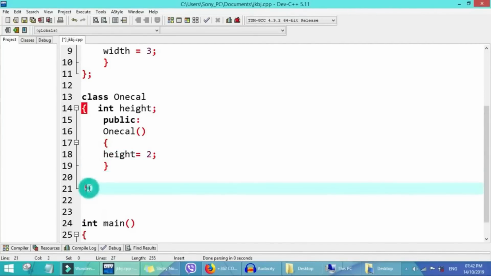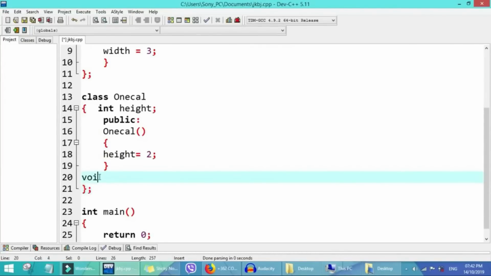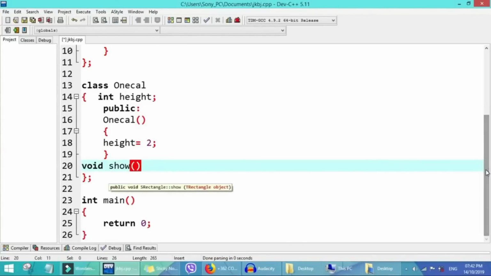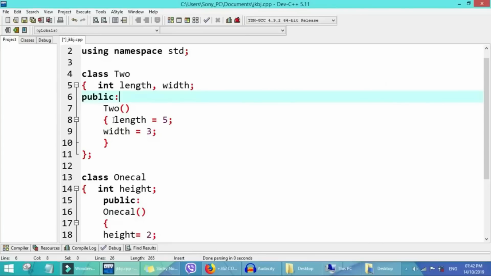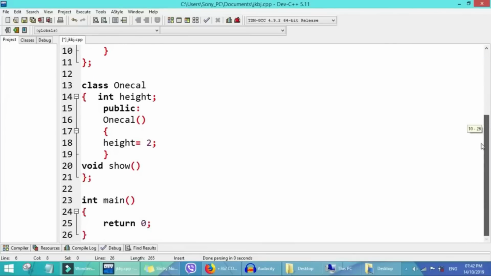First we'll end all this class with a semicolon, may not hold us in front. So we call this function, we calculate the volume of the rectangle, show. So what we want to show here is, we want to collect the two lengths from the first class, and bring them inside the second class.